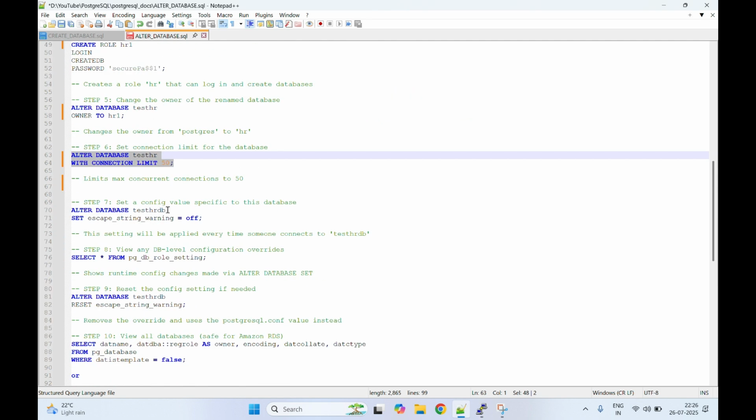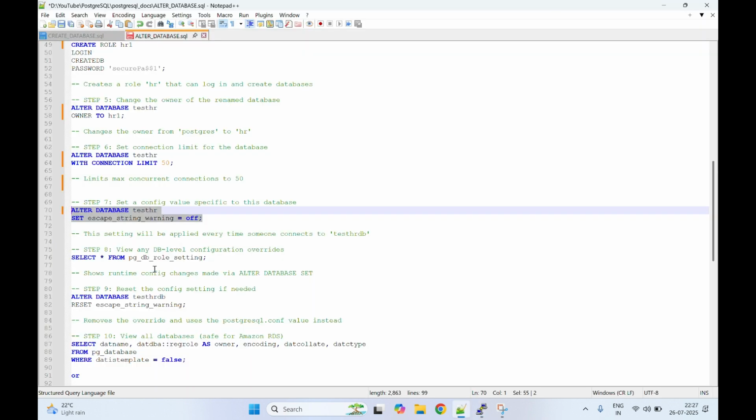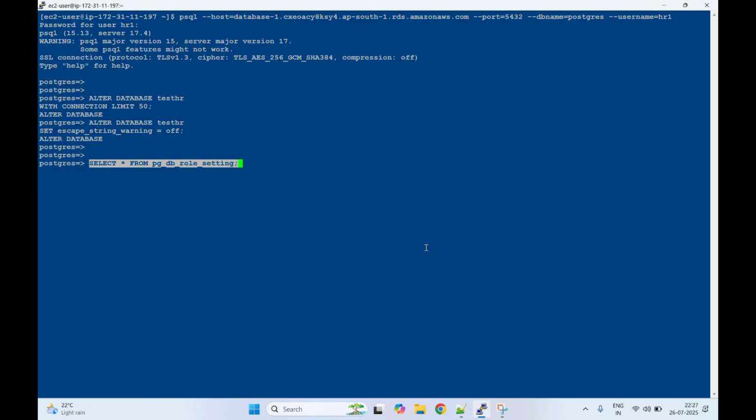Now for example, if you want to turn off a setting for this testhr database, you can use the alter command to turn it off. See, this is altered. And we can also view any database-level configuration overrides. You can check like this.